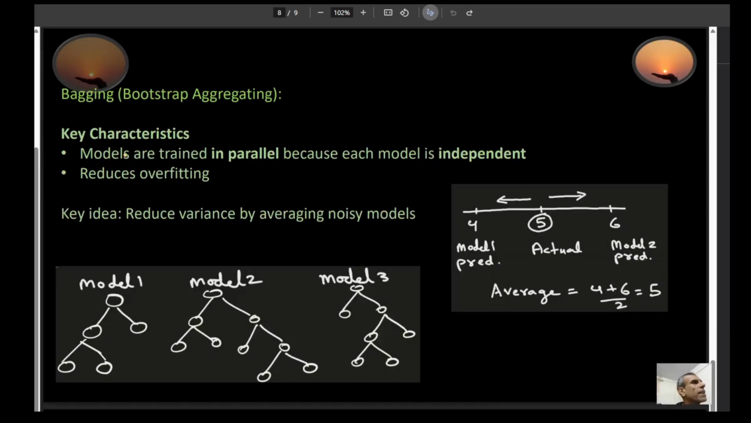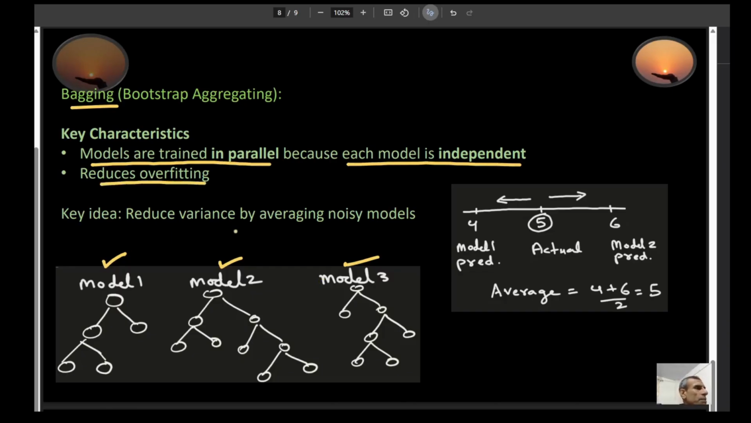Now, one of the interesting key characteristics of bagging is that these models can be trained in parallel. And that's because each model is independent. The prediction coming from model 1 has no effect on model 2 or model 3. And likewise, the prediction that model 2 is making has no effect on model 1 and model 3. So because of this, these things can be trained independently of each other. Another key characteristic is that they reduce overfitting. Now, the key idea is this: you can reduce variance by averaging noisy models.